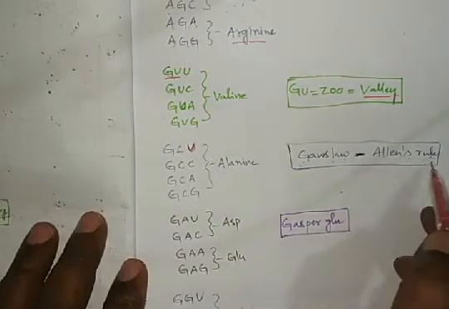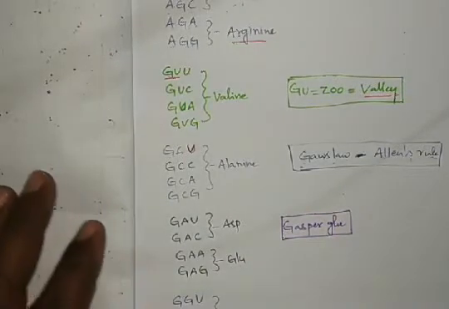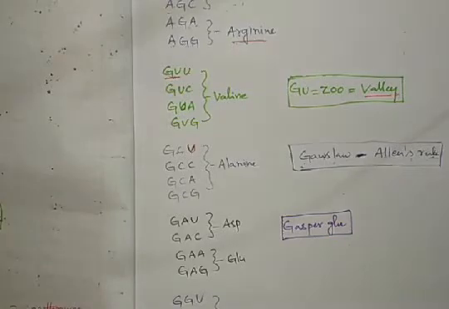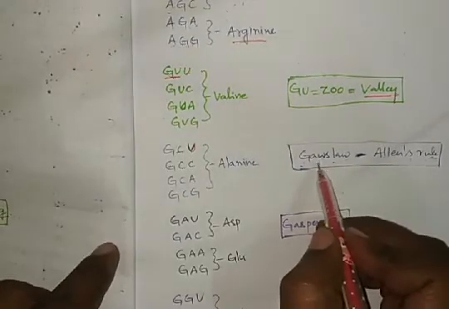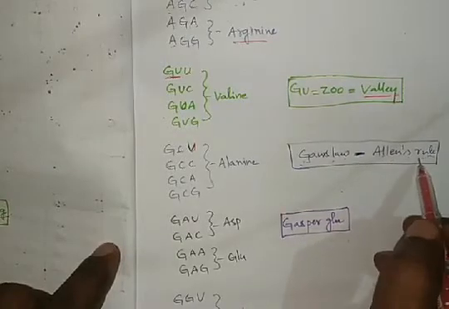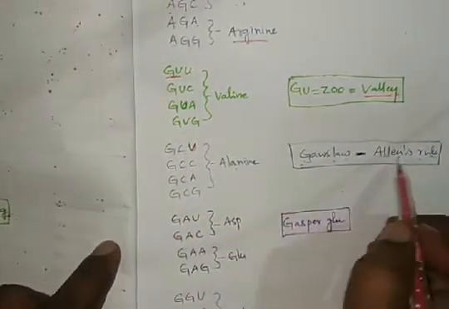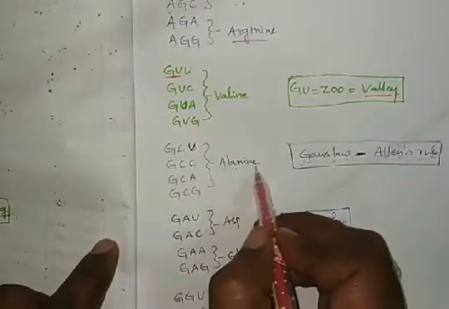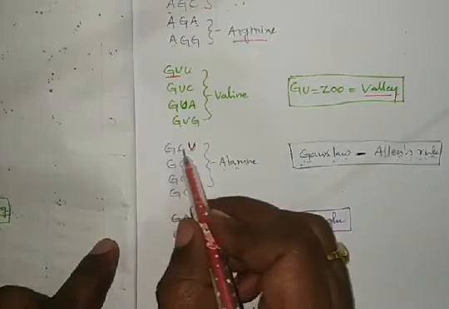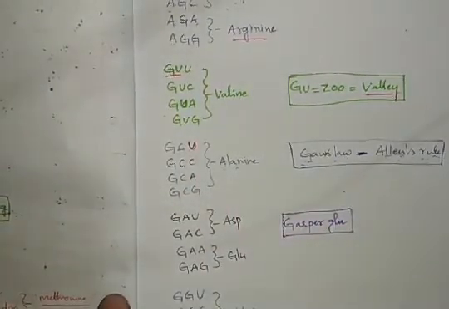Two rules are present in the topics of organism and population, in coming topics. So here we have to remember these two laws, Gause's law and Allen's rule. Allen means alanine. Gause, alanine. GC, alanine. Simply we can remember.